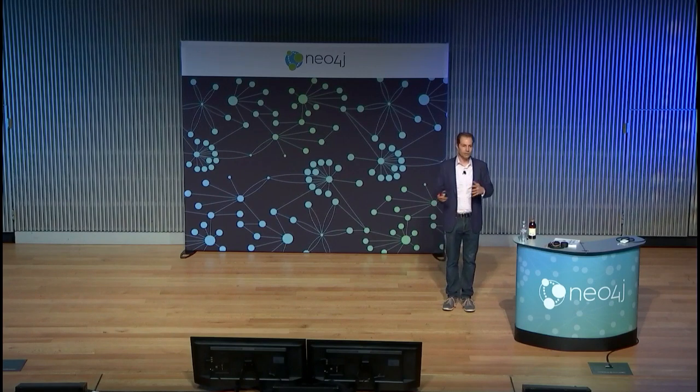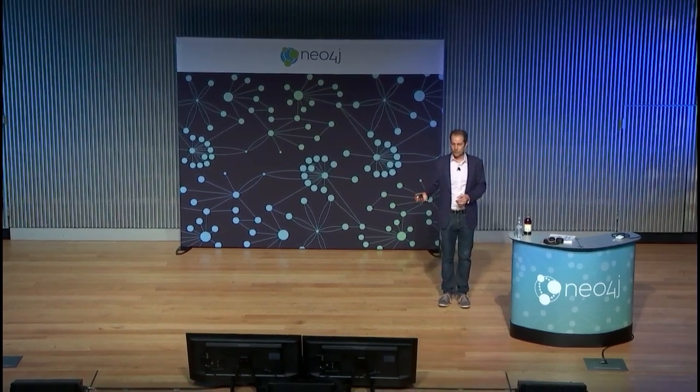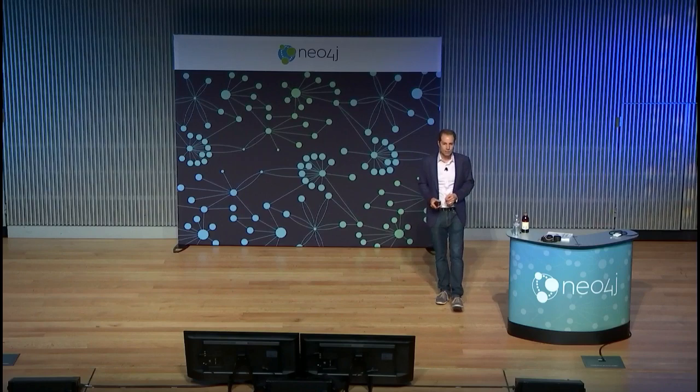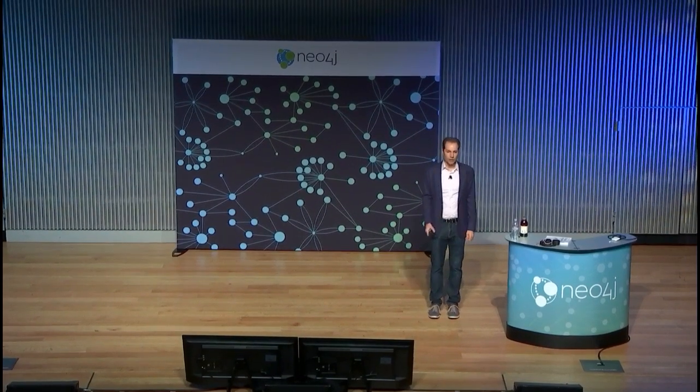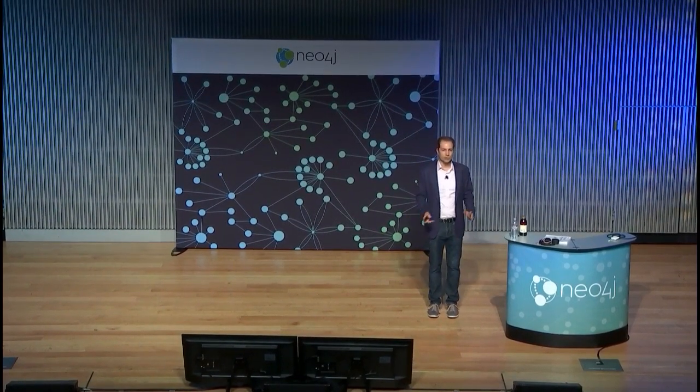So we also have very tight relationships with Microsoft on the Azure front and with AWS on that front, as well as with Pivotal and many others. So we couldn't be here without the ecosystem.